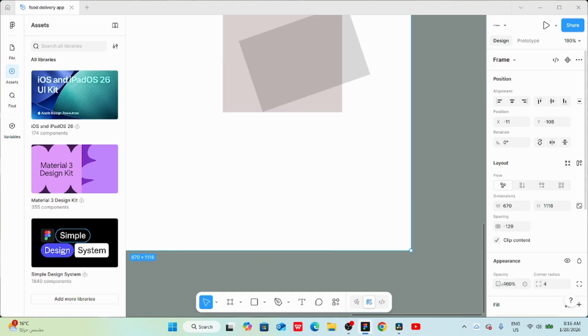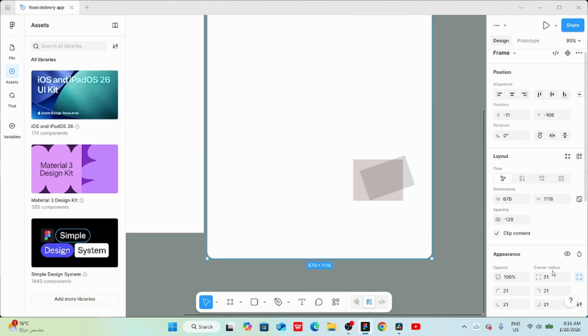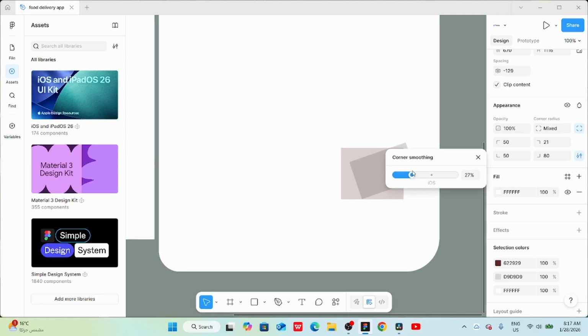After that, we can change the corners of our frame from sharp to rounded using the corner radius. We can also customize the corner radius by clicking on this icon. This allows us to enter different values for each corner if we want. Finally, we can adjust the corner smoothing from this icon to control how smooth the corners look.